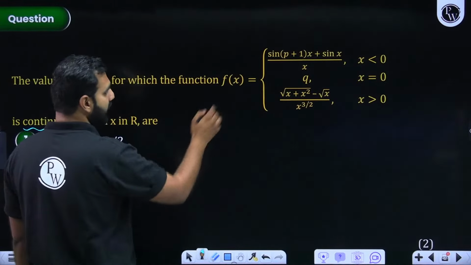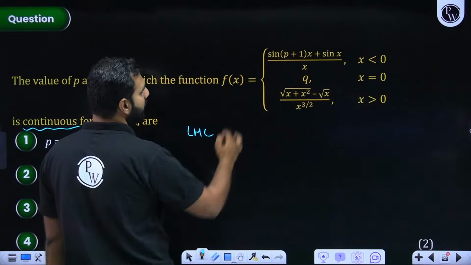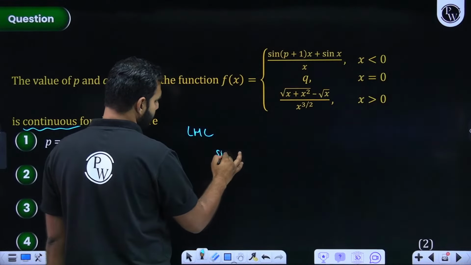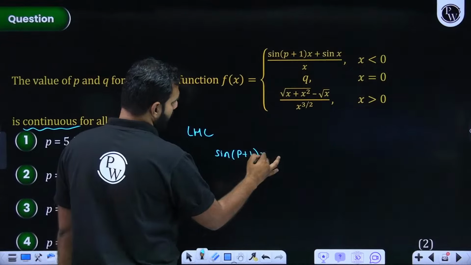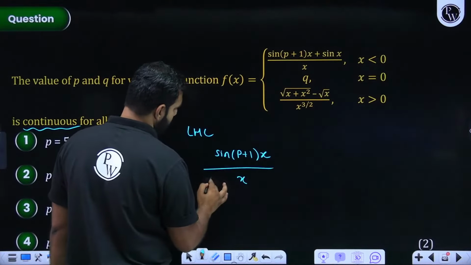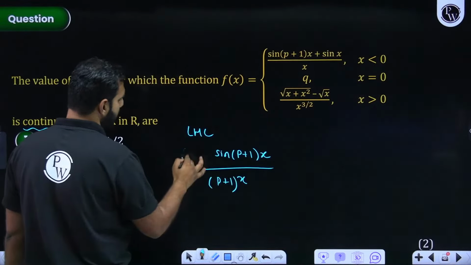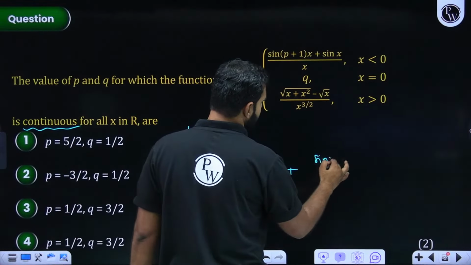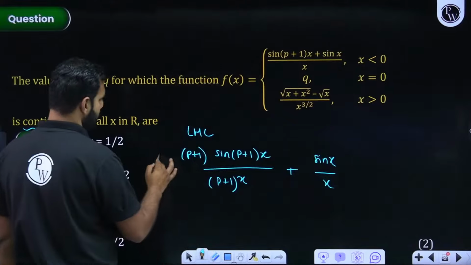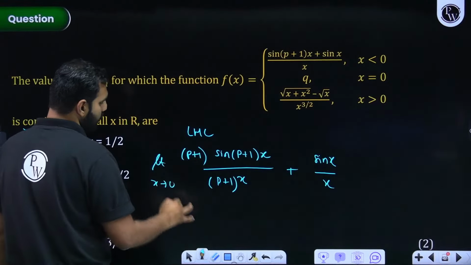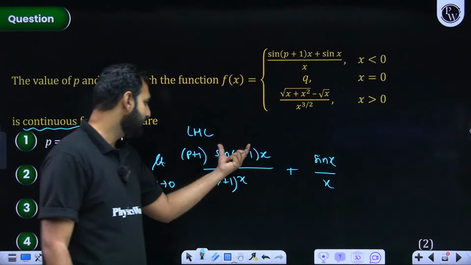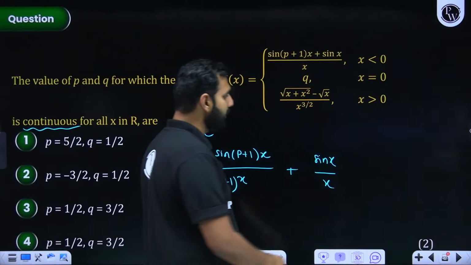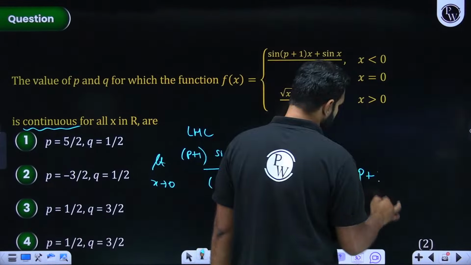So if I talk about LHL, the left hand limit, what would that be? Sir, sin(p+1)x. Sin(p+1)x by x I'm having. So if I wish to have a p plus 1 here, I'll be having p plus 1 here. I hope everybody is with me. And this is going to be sin x by x, where x is approaching 0, right? So when x approaches 0, this is 1. This all should be 1, but I'm left with p plus 1. So my left hand limit turns out to be p plus 1.